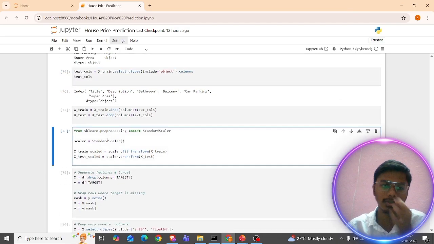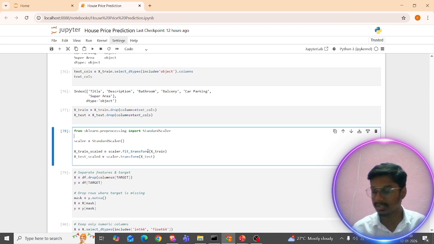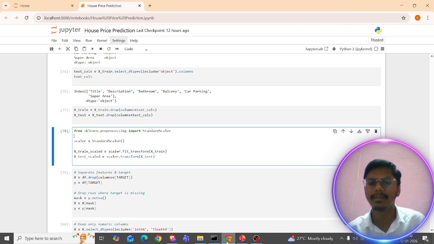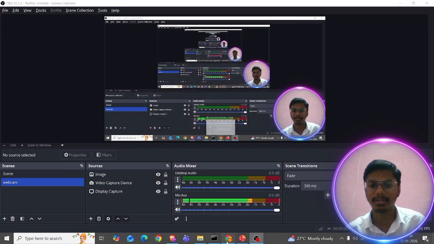After doing all those things, we want to pre-process the data, right? So from sklearn.preprocessing, import StandardScaler. I just want to convert this using StandardScaler. StandardScaler is nothing but we want to convert for the median. So wait one minute guys.